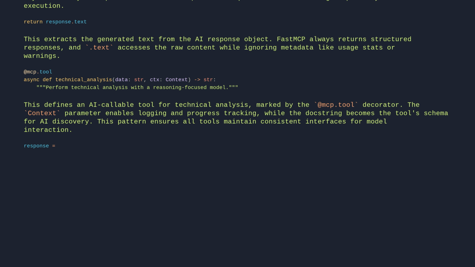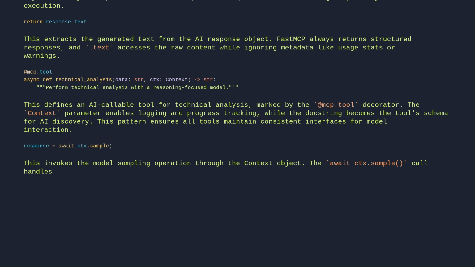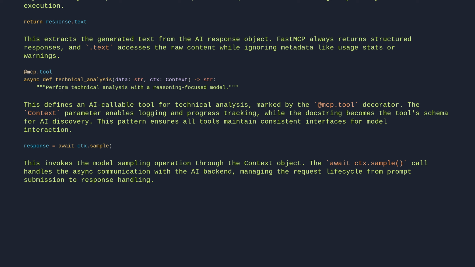response = await ctx.sample. This invokes the model sampling operation through the context object. The await ctx.sample call handles the async communication with the AI backend, managing the request lifecycle from prompt submission to response handling. All model parameters and preferences defined above are passed through this single call.